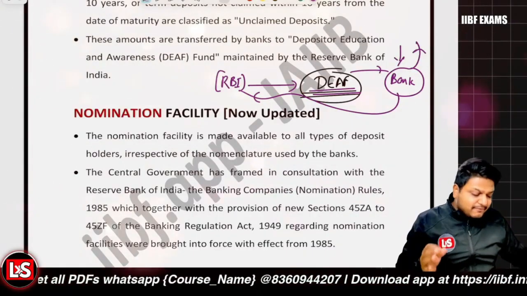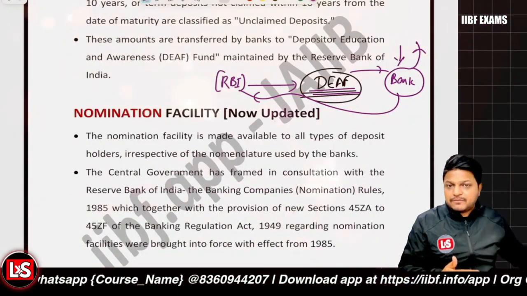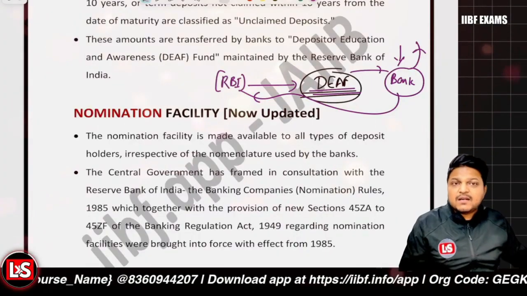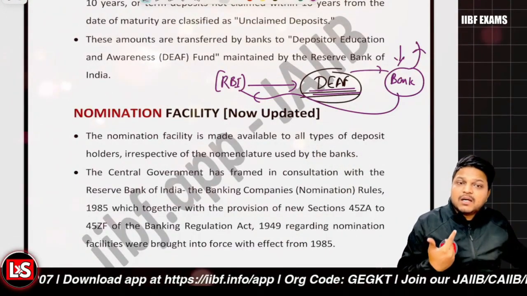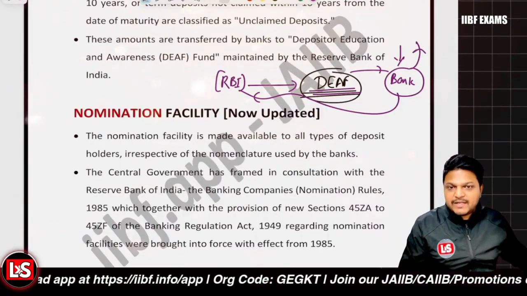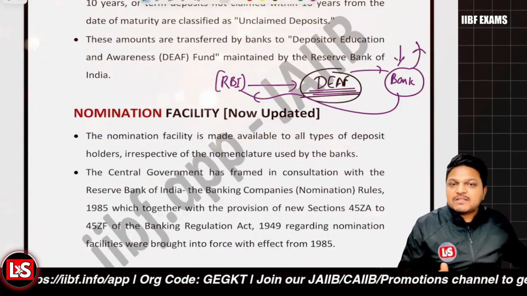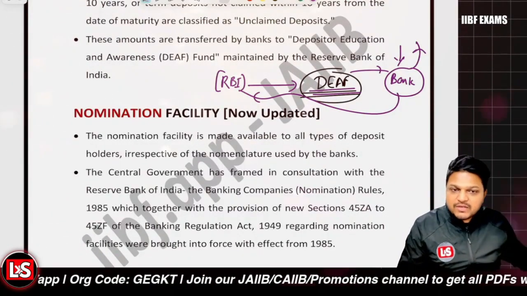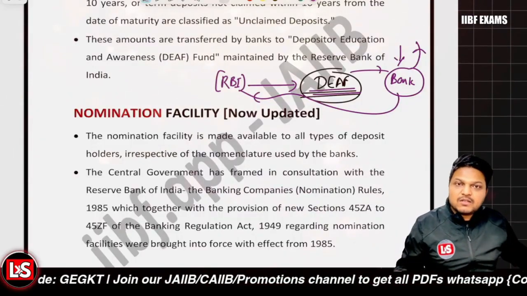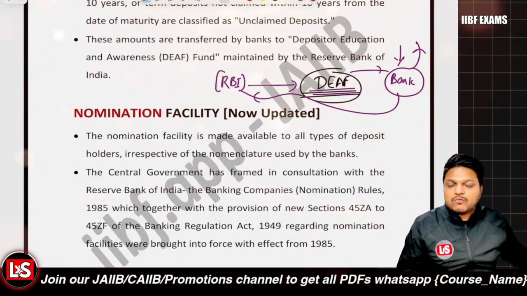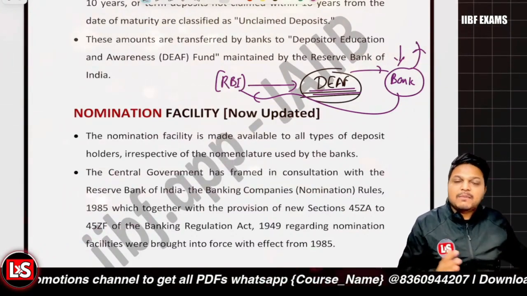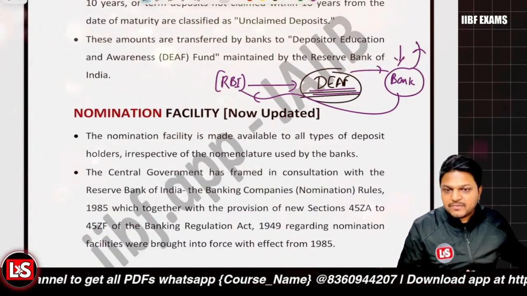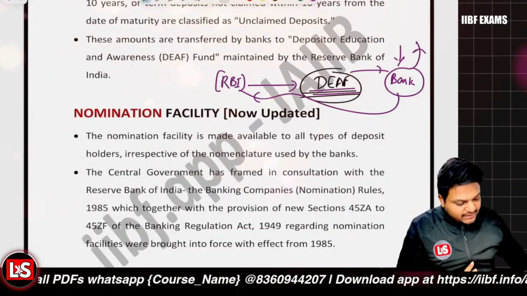And even when the amount is there in the DEA, the Deposit Education and Awareness Fund, it will be earning the interest rate. So let's say if the amount was transferred from the savings account, it will be earning the savings interest rate. And let's say if it was a term deposit and it is overdue, it was earning the savings interest rate, it will be earning the same till the amount is drawn back. Clear with it? So that's about the DEA.